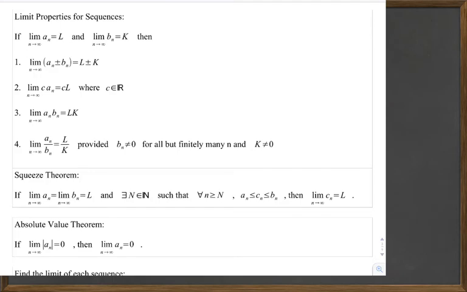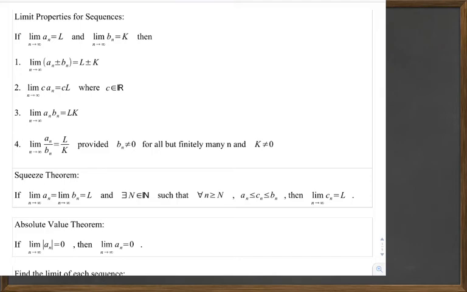So limit properties for sequences. If the limit as n goes to infinity of a sub n is L, and the limit as n approaches infinity of b sub n is equal to k, then the limit of the sum or the difference is the sum or the difference of what their limits were. And that's a property right from limits of functions. The limit as n goes to infinity of a constant times a sub n is just going to be the constant times L, where c is a real number.